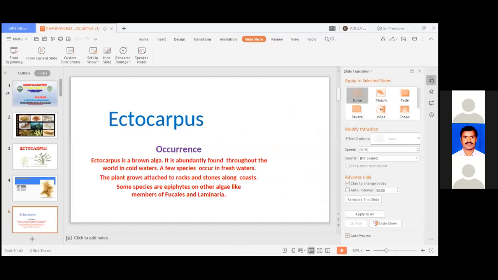What type of reproduction is present in the sporophyte? Asexual. And the gametophyte? Gametophytes. Through what does the gametophyte reproduce? Gametes.